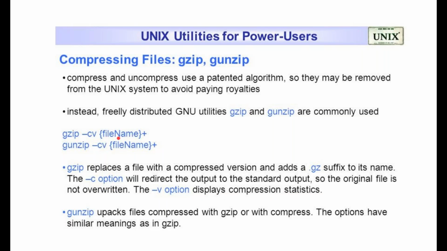So CV and your file name, and this unzipping. Gunzip unpacks the files compressed with gzip. Options have similar meaning as gzip. So C is for putting the standard output to a new file rather than overwriting the older file.